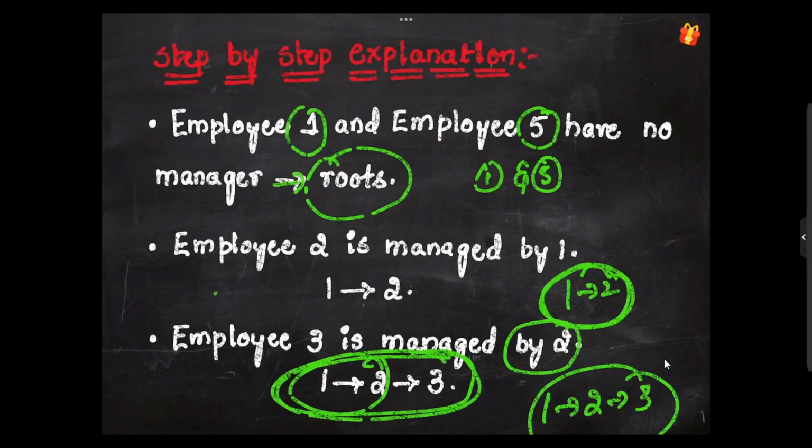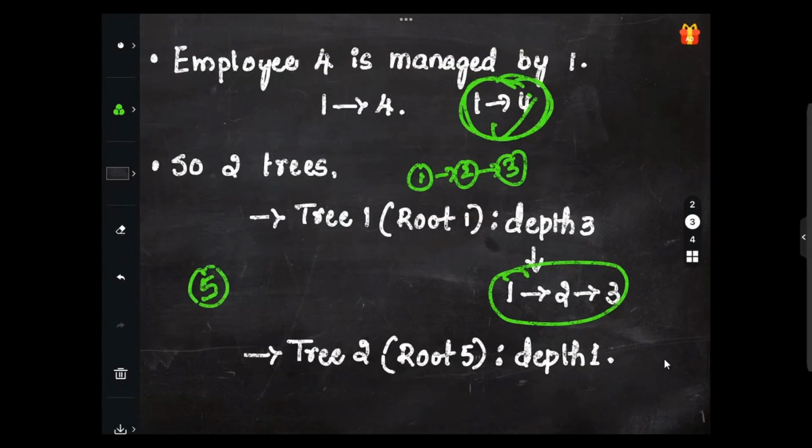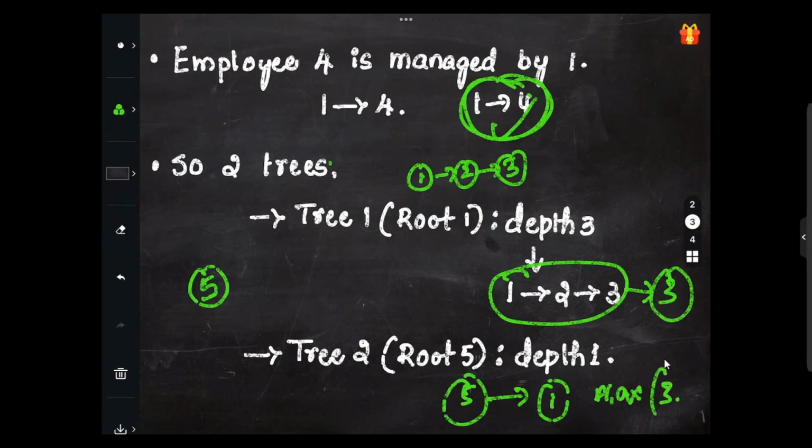So the depth of this one is 3 and the depth of 5 is only 1. We will consider the max of 3 comma 1, which in this case gives us 3.